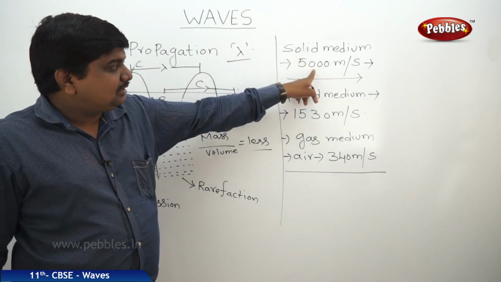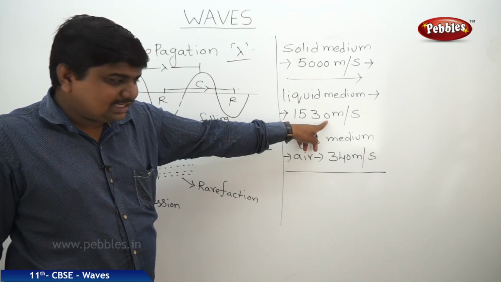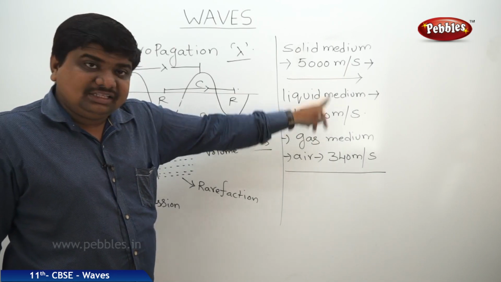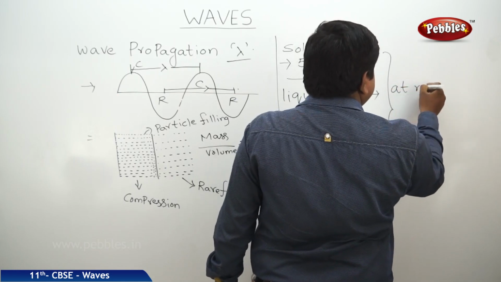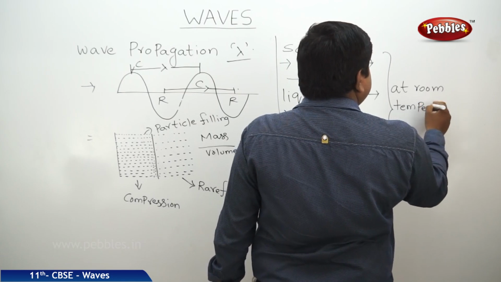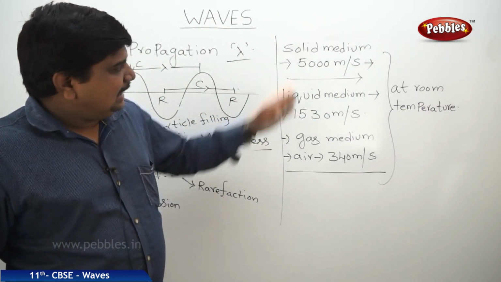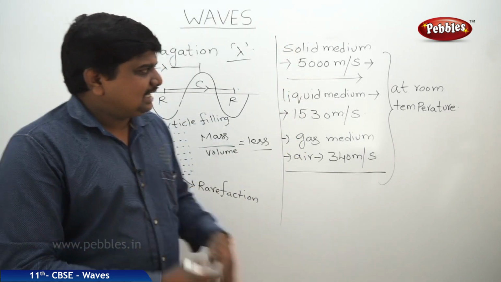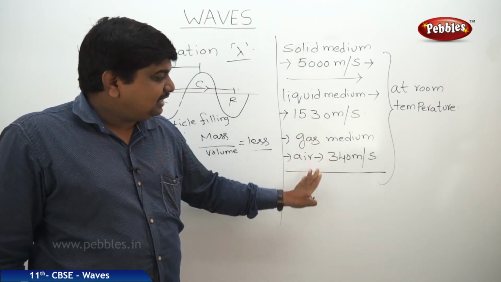So in solids, nearly 5 kilometers per second. In liquids, 1530 meters per second generally, in drinking water. These values are all at room temperature. That means in these examples, what we can understand is if temperature changes, automatically there is a change in the speed of sound.